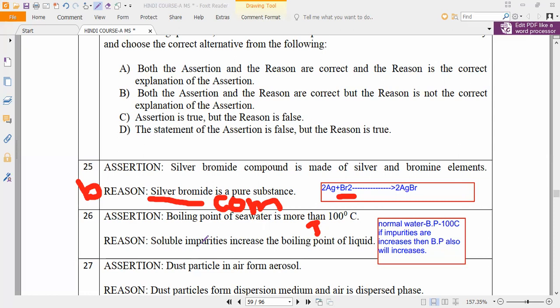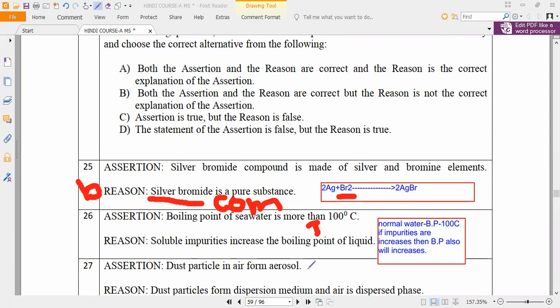Is it true or not? Be very careful and observe, compare with the assertion and tell me. Let me see who will answer. So is seawater having soluble impurities or insoluble impurities? Insoluble impurity? Salt is insoluble? Are you able to see the salt in seawater? If I am saying something, you have to think very carefully. Don't just go along with the others' answers. You have to go with the correct one.